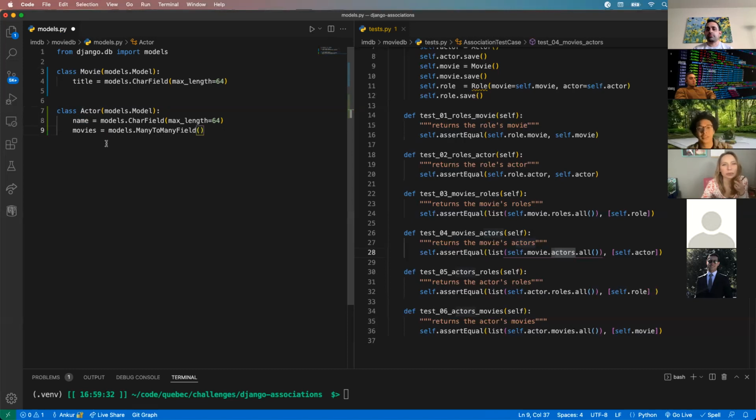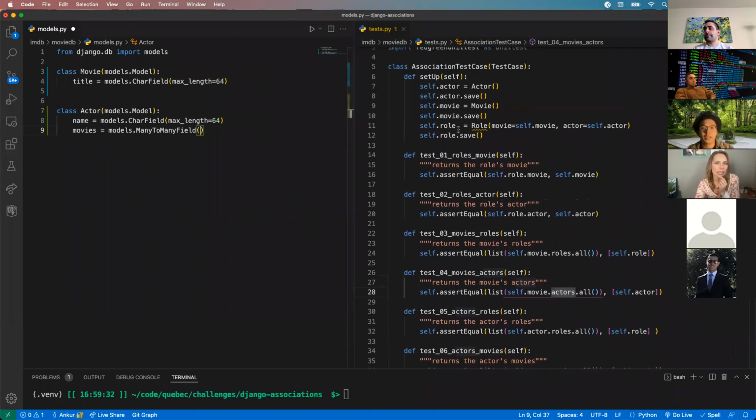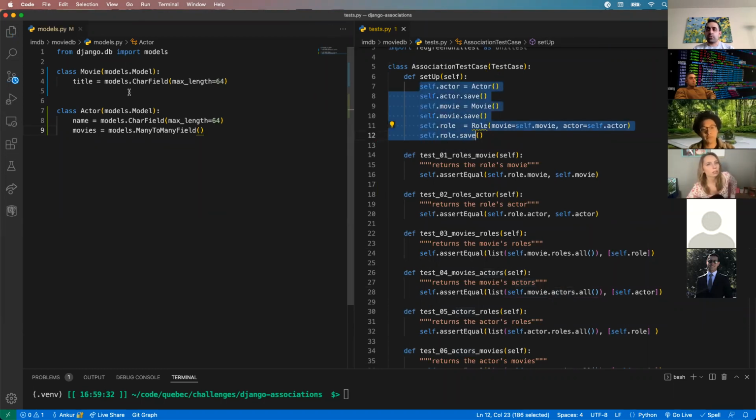I'm sorry, can I ask you a really quick question? Does it matter what order you put them in, considering how they're created in the test cases? The test case creates the actor first, so I'm just wondering if it needed to be actor first or no? Good question. No. The order of this should not impact how we create our objects, but how we refer to objects between classes, that does matter.